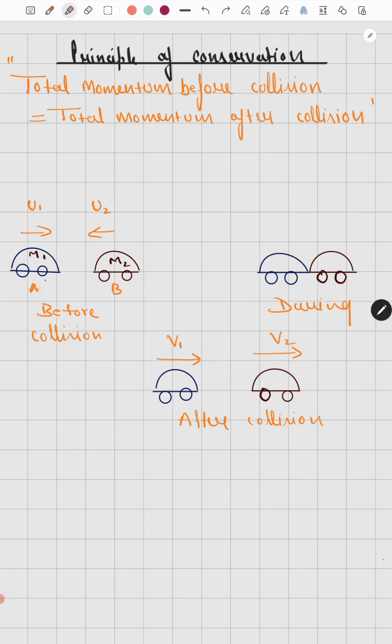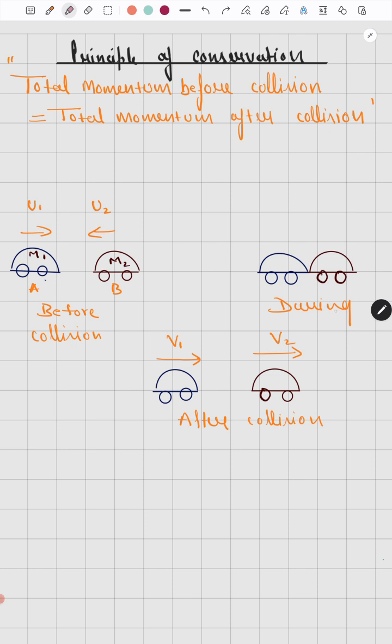We have two cars, car A and car B. Initially, before collision, car A is moving with velocity u1 and car B is moving with velocity u2. As you know, we use the symbol u for initial velocity, but you can take any symbol, like v, v dash, v1, v2. The mass of car A is m1 and the mass of car B is m2.